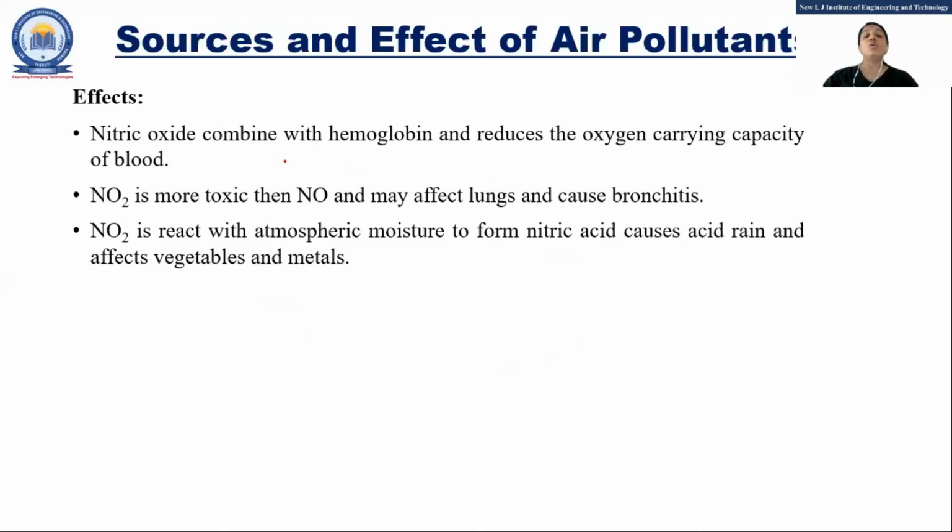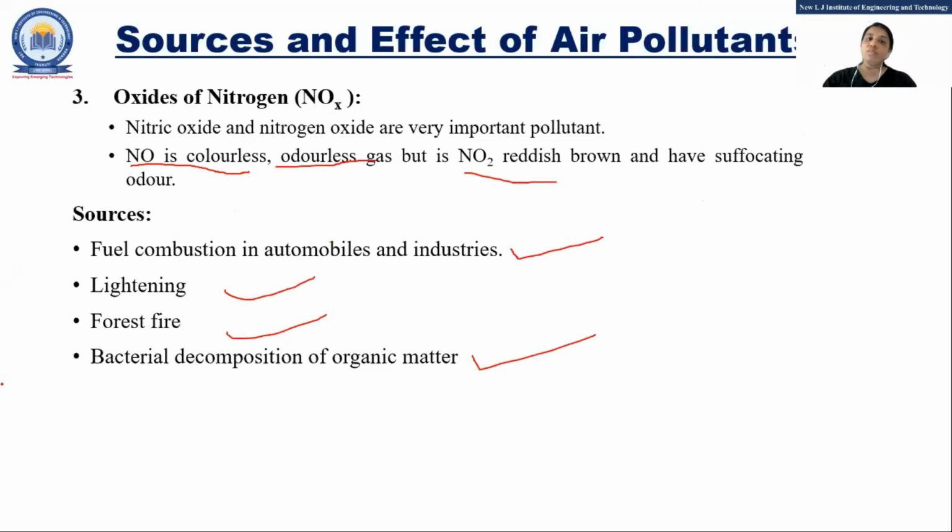Now NO2 is more toxic, we can say. It affects the lungs and can also cause bronchitis, right? NO2 reacts with atmospheric moisture to form nitric acid. Whatever substances are available in the atmosphere, they do some process and it generates nitric acid. Again, nitric acid is very dangerous, right? It can harm property and some metals also. So this is the effect of the oxides of nitrogen.